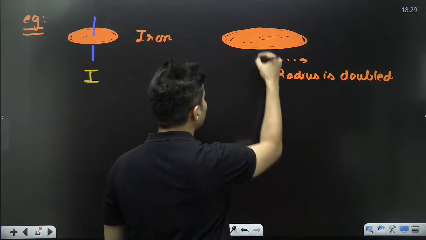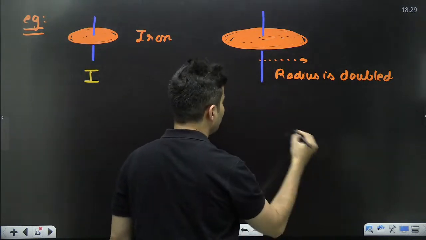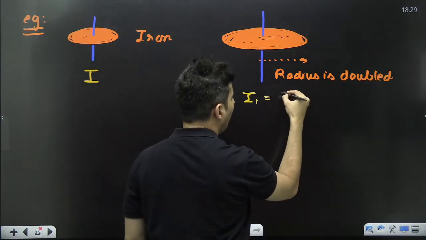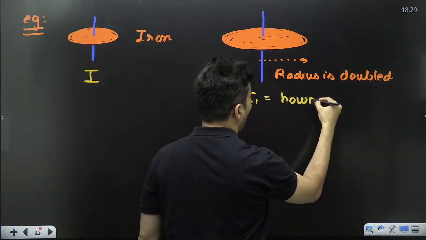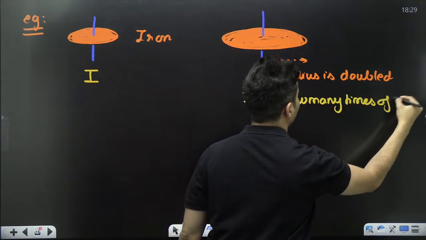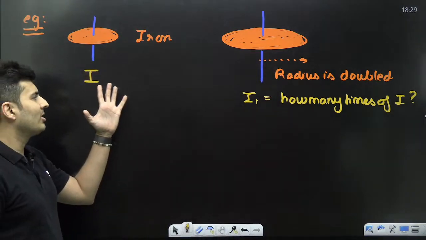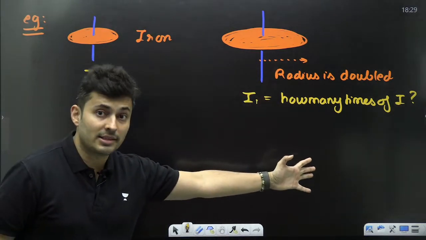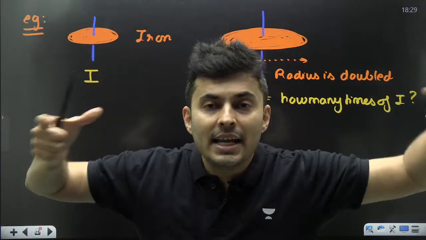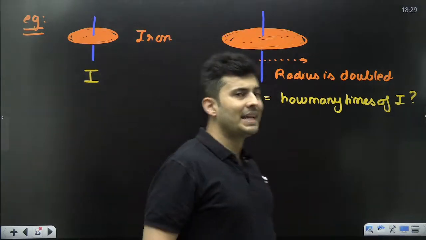About the same central axis, there will be some new moment of inertia. I will call it I1. I1 is how many times of I? That is the question. Old moment of inertia was I. New moment of inertia is I1. How many times more is it if the radius is doubled? This is also made of iron only.